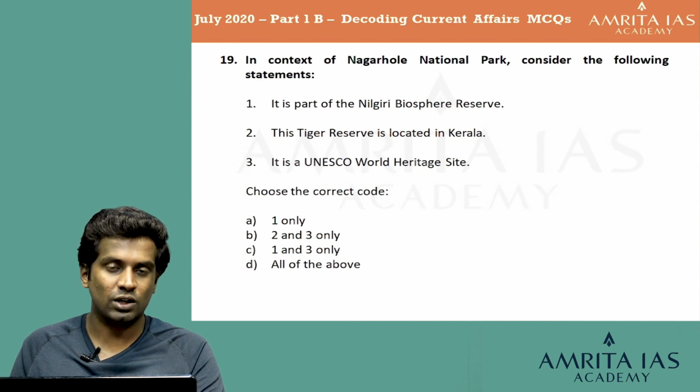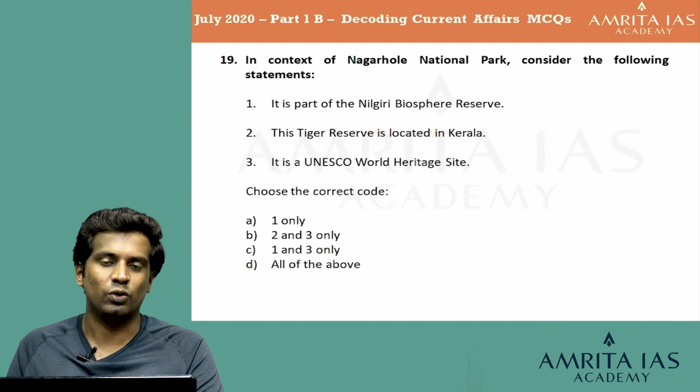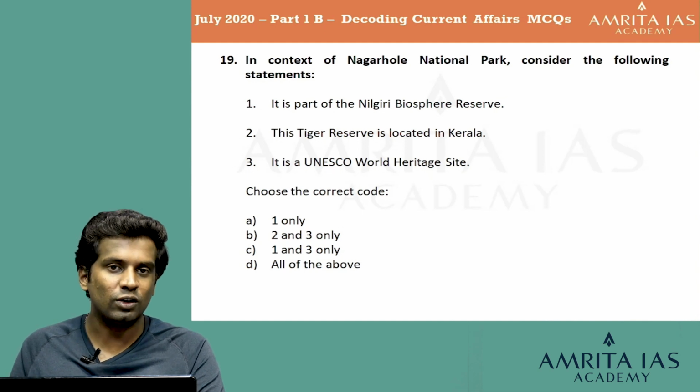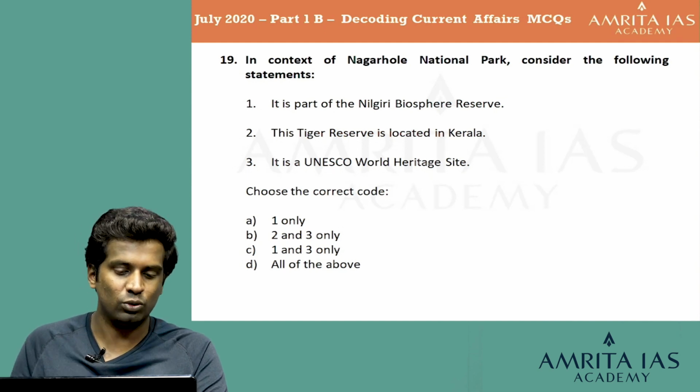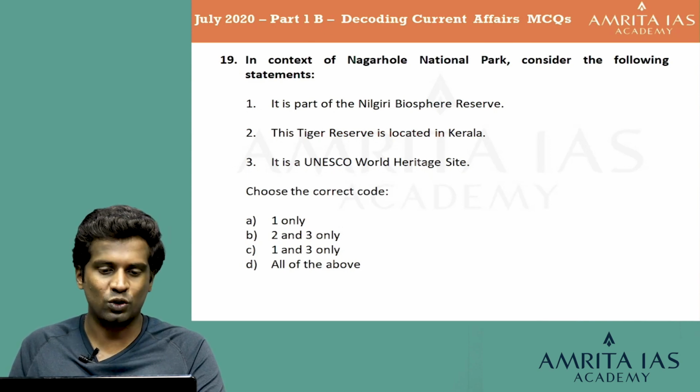UNESCO World Heritage Sites are also something that you will be learning as part of your environment, also as part of your history. So we can say that the Nagarhole National Park is not a UNESCO World Heritage Site. So you can remove that too. Then you are left with just one option, which is option A 1 only. Let's go for the explanation.